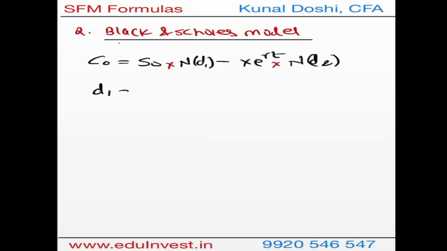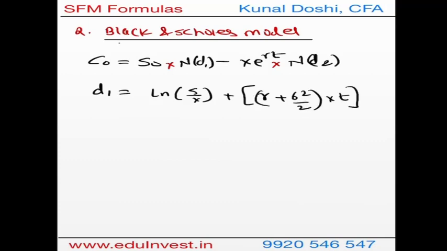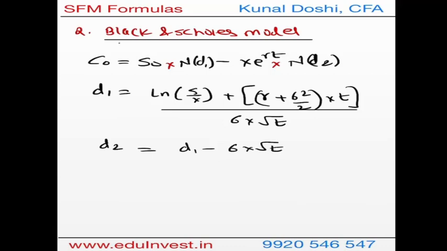How to derive d1 and d2? For d1 we use the natural log of spot over the strike price, plus we add the risk-free rate plus half of the variance, and multiply this with the time factor. All this will be divided by the standard deviation times the square root of t. This will give us d1. For d2, it is nothing but d1 minus standard deviation times root of t.